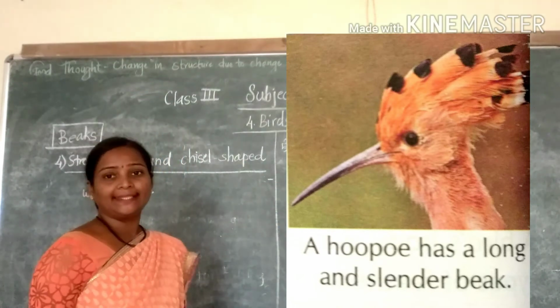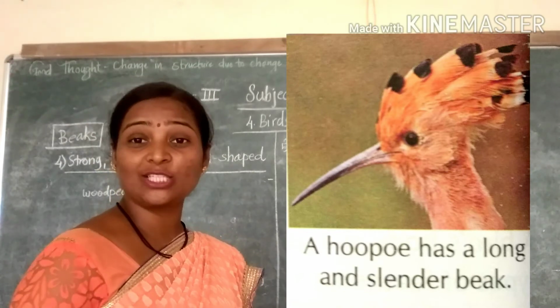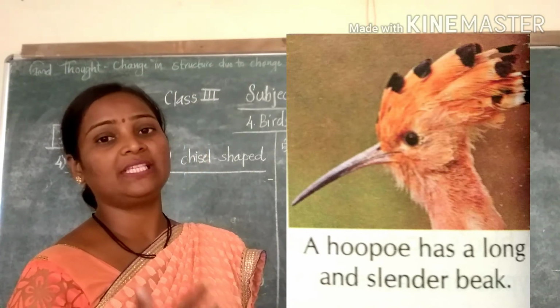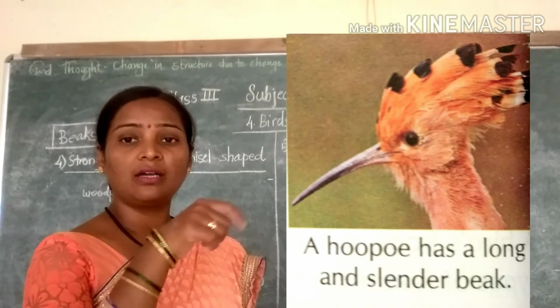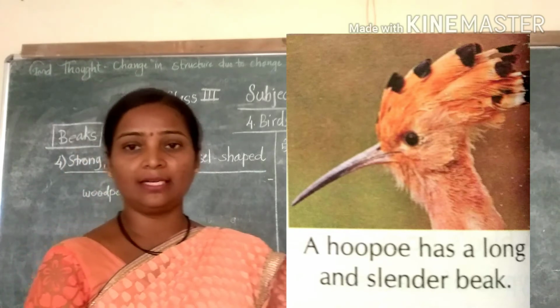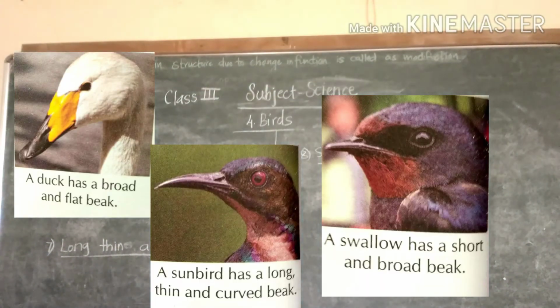This long and slender beak helps the hoopoe bird to find the insects which lie hidden in the bark. Okay, that's why it has the long and slender beak. Next type is, now see, students, the sixth type is the broad and flat beak.